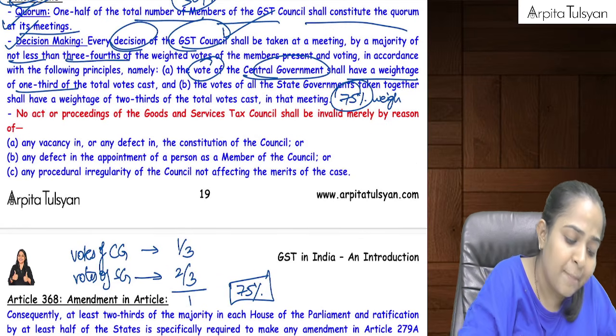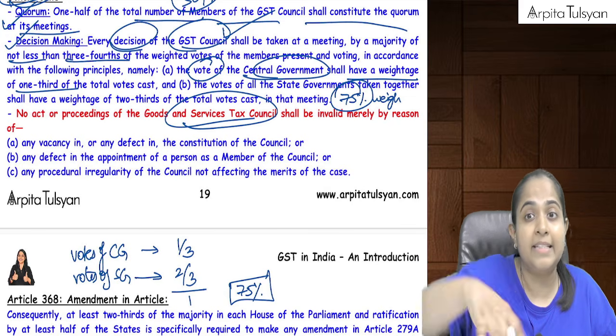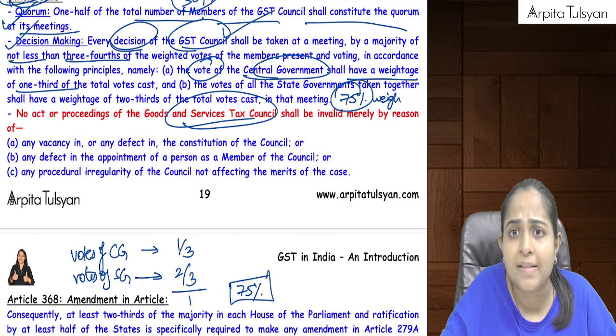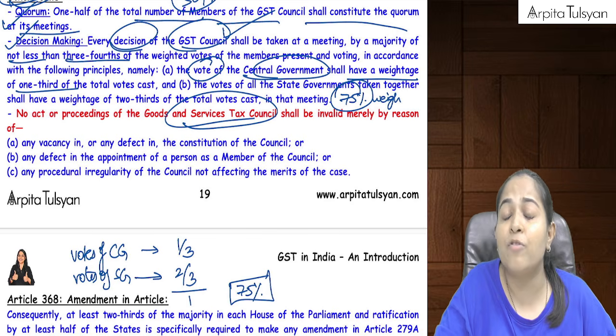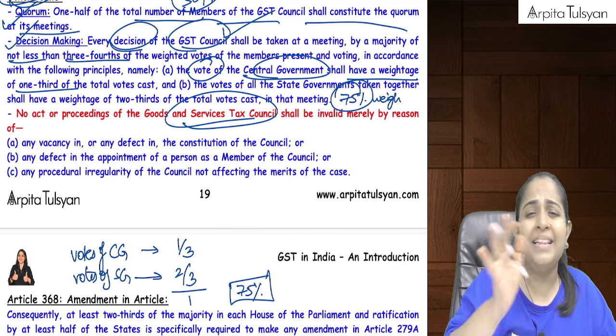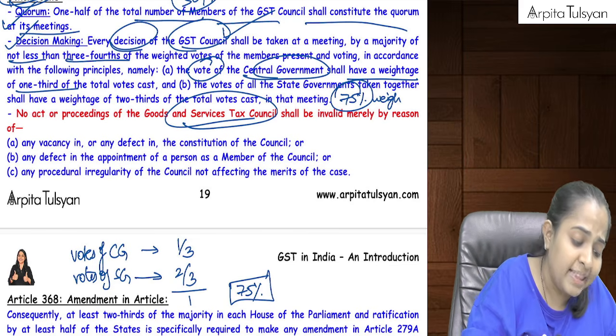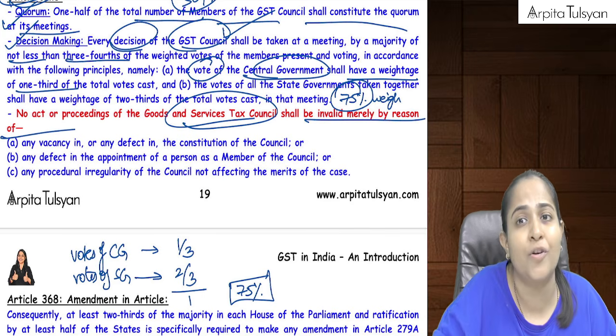Sometimes it can so happen that there is a vacancy in the GST Council. Maybe some member has passed away, or some member has resigned from his post, or maybe there was some irregularity in the appointment of some member, but that is not going to affect any proceedings or any decision of the GST Council.